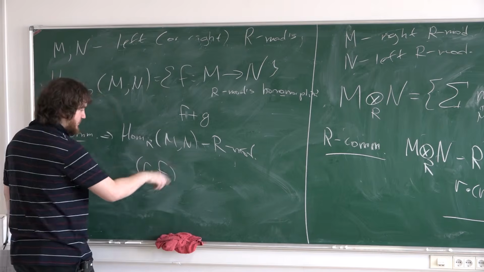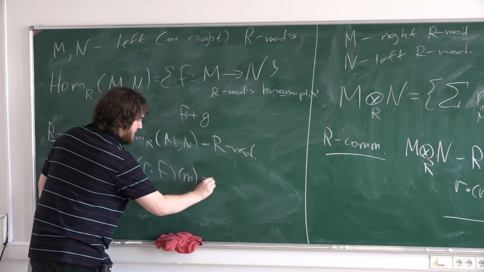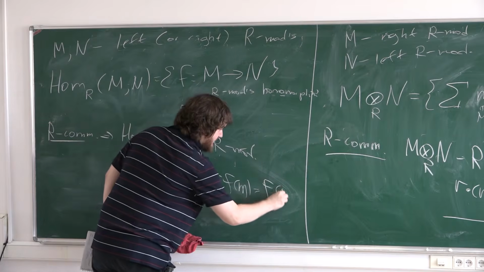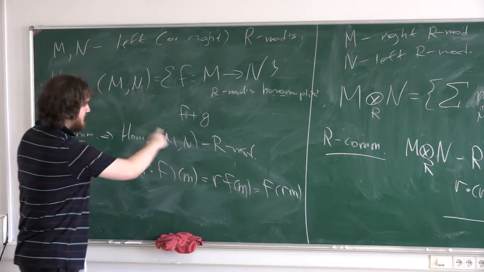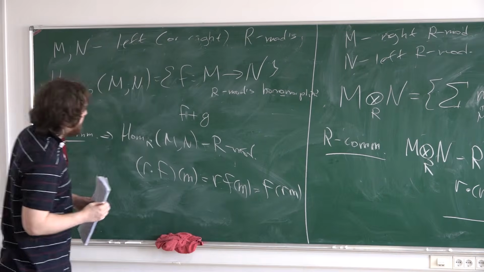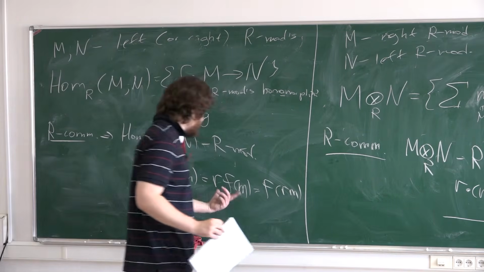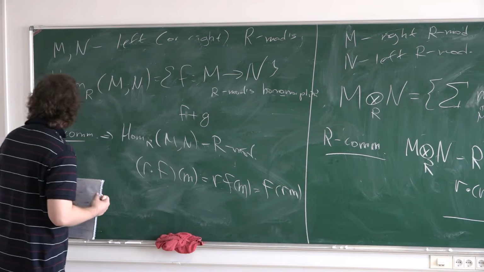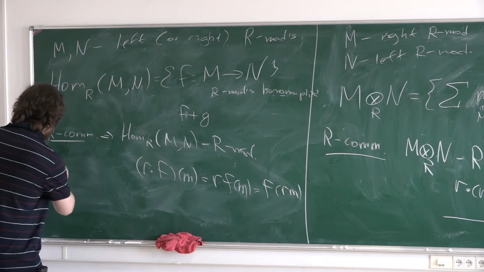Rf is a new homomorphism on some element. It's something like this, or it's the same thing, because it's an R module map. And again, you can think why this definition does not work for a non-commutative ring.